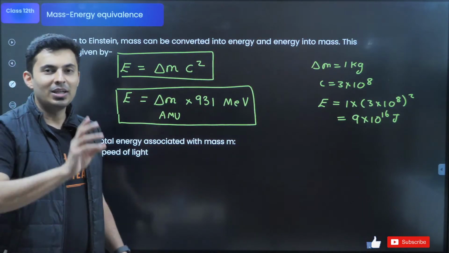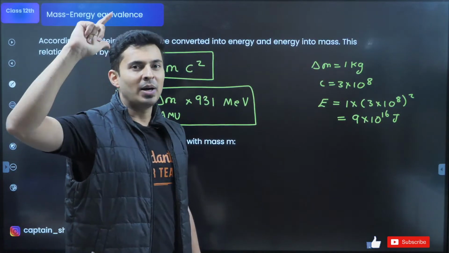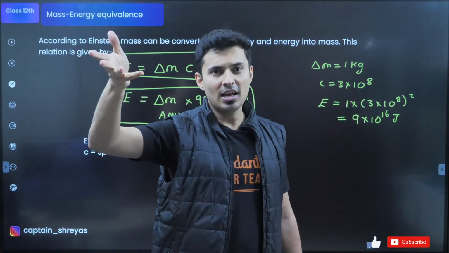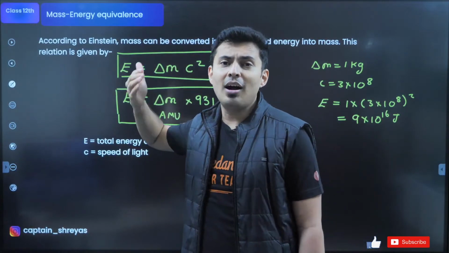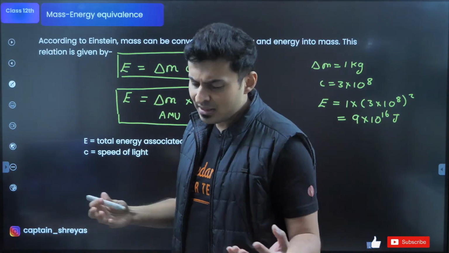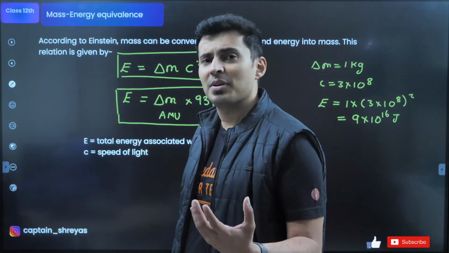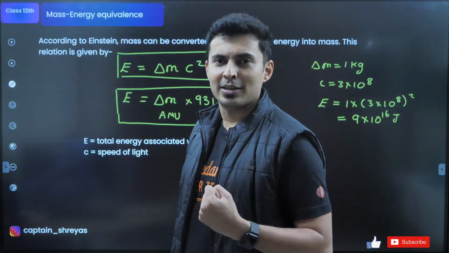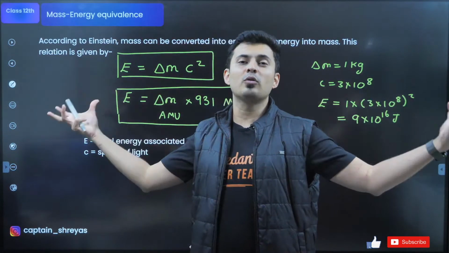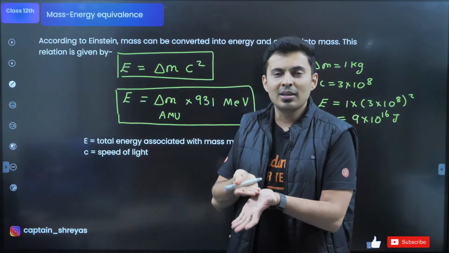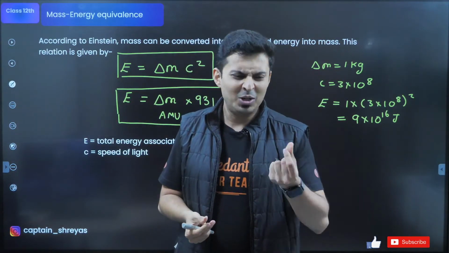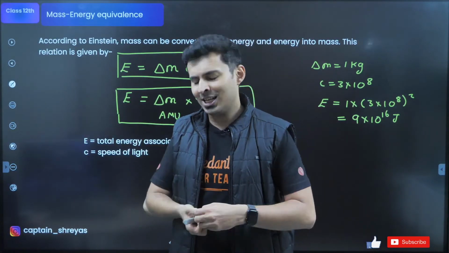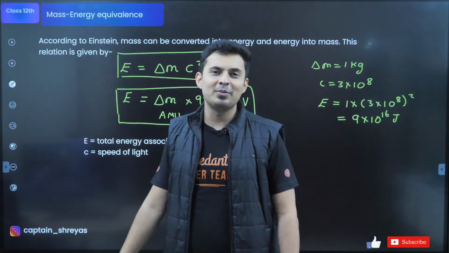Very good. So when you destroy 1/12 the mass of a carbon atom, which is 1 AMU, you get 931 mega electron volt. That's why nuclear reaction is very powerful and very energetic. You have to burn so much coal to get that much energy. You have to lay so many solar panels to get that much energy. Just destroy a few atoms here and there, that's it. So much energy will come.